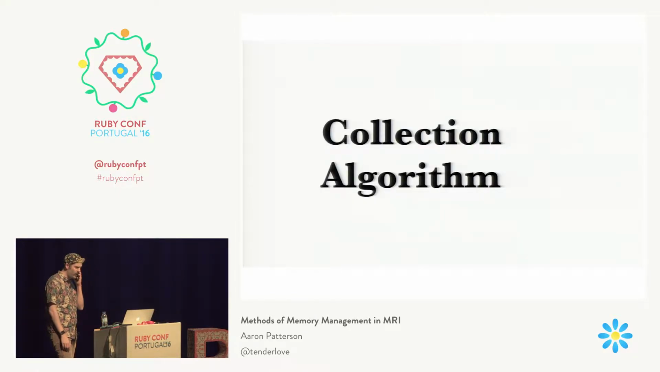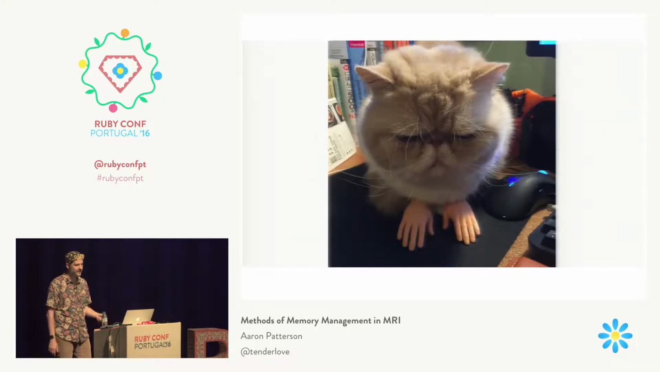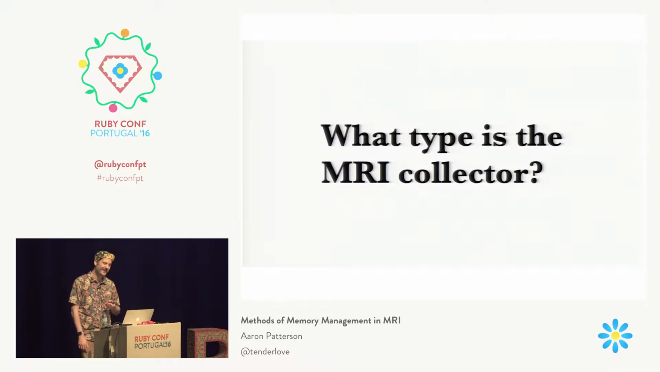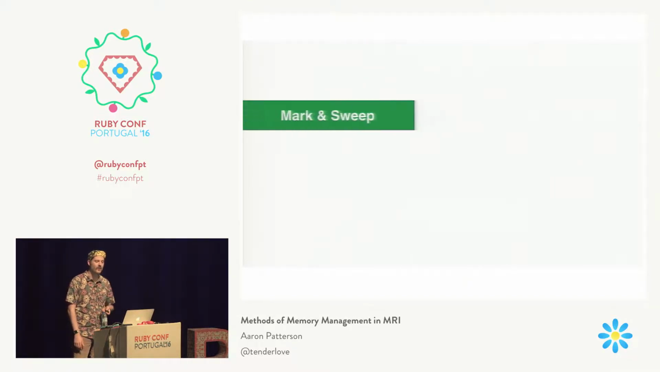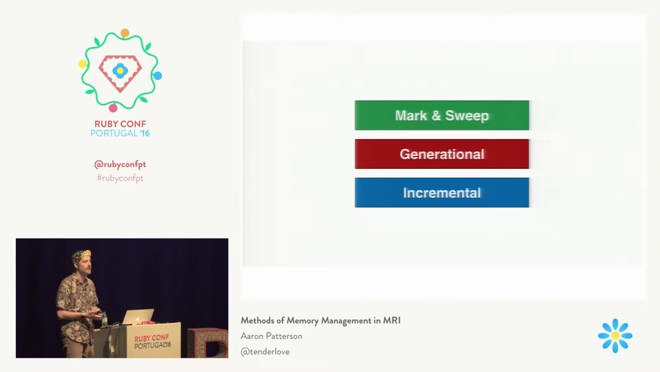So we're going to start off with the collection algorithm, but first we have to look at some cats. This is my cat. He has some hands. What type of collector is the MRI collector? Well, the MRI collector is a mark and sweep garbage collector. It's generational and it's incremental. We're going to talk about what each of these things means.